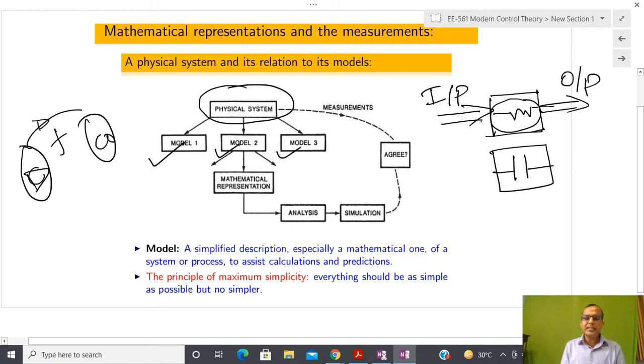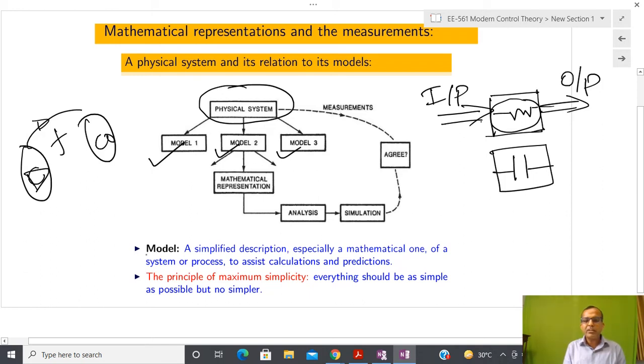So any physical system has infinitely many models, and that is the beauty: infinitely many people can do different experiments on the same system by considering different models. And how do we say that a particular model is perfect, or at least satisfactory?